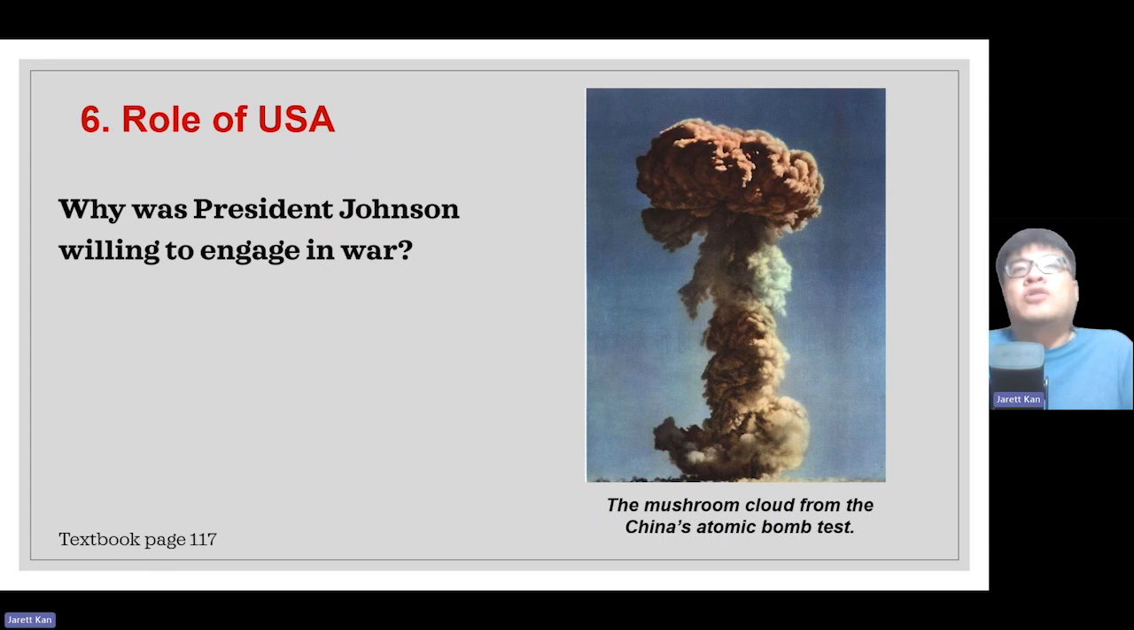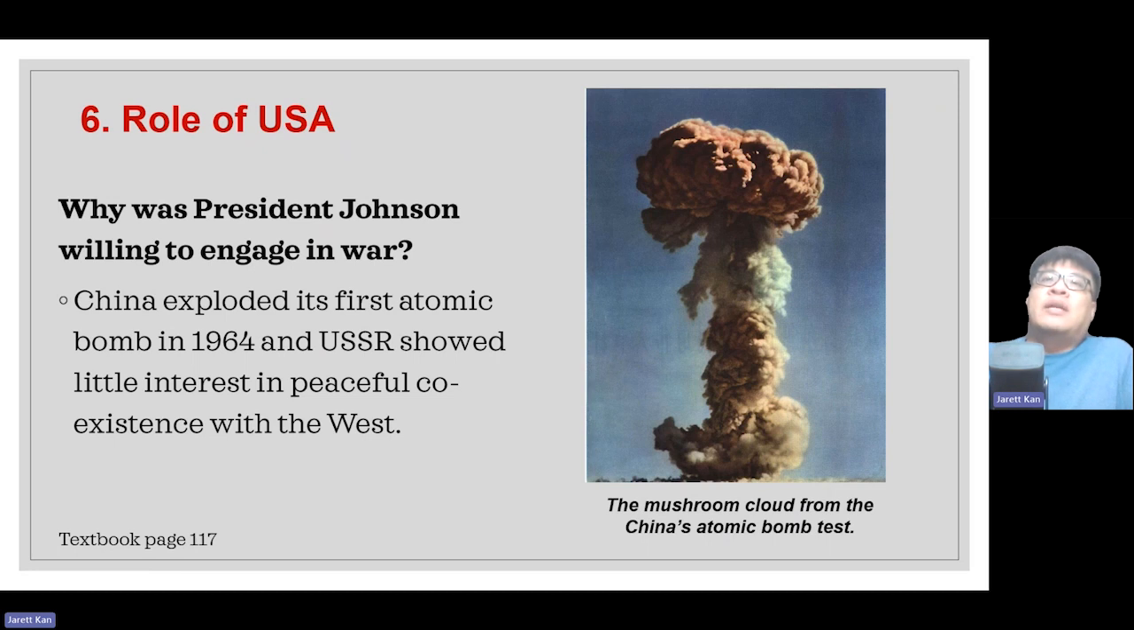Another reason why President Johnson was more willing to engage in war was because China exploded its first atomic bomb in 1964. After you explode the atomic bomb, China becomes a nuclear power, and so China becomes a greater danger. That's number one. Number two, the USSR also showed little interest in peaceful coexistence with the West. And so President Johnson felt that maybe it was time to exert US military might to contain communism.